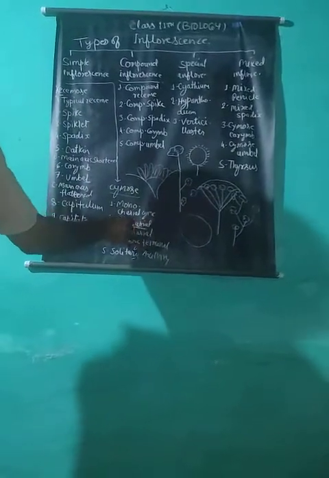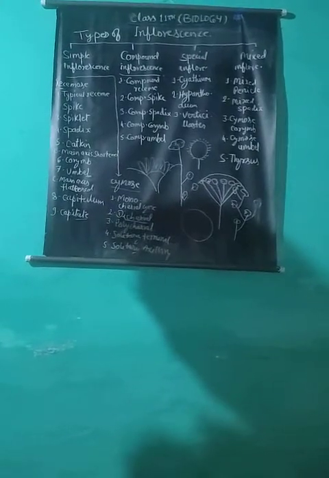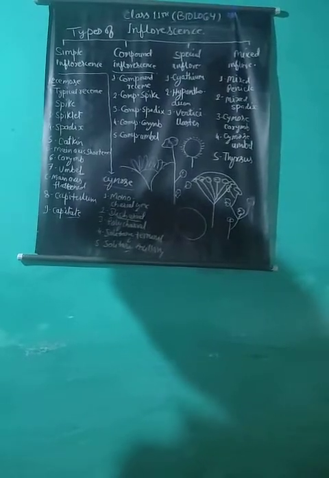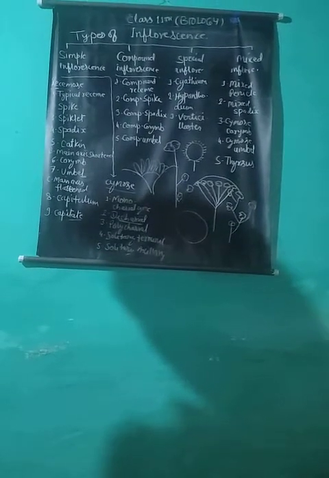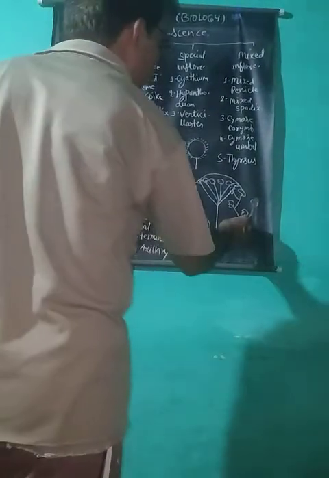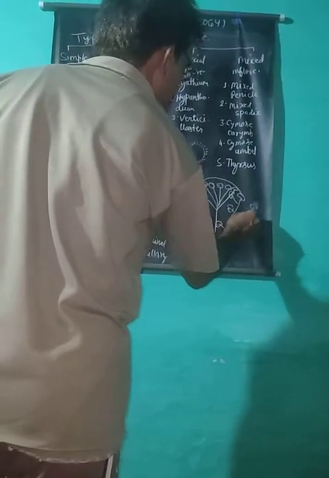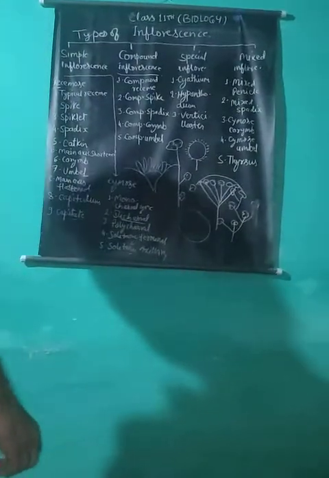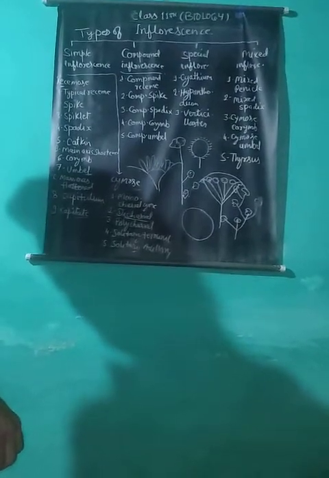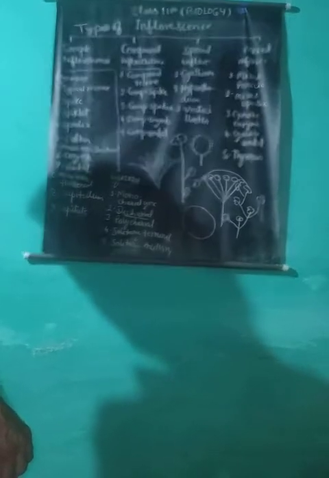Dichasial or biparous: when the main axis ends in a flower after producing two lateral branches, and these lateral branches also terminate in a flower, the inflorescence is called dichasial or biparous. After giving one flower, it produces two lateral branches, and both lateral branches end in a flower. Examples: jasmine, chameli, teak, nyctanthes or harsingar.